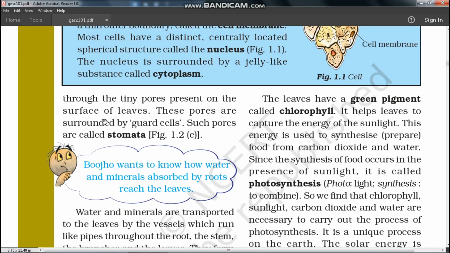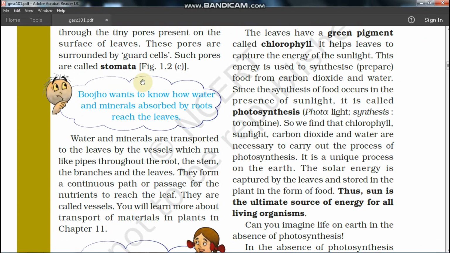If you look at the backside of a leaf, you can see small pores, small holes. They are called stomata. These stomata are surrounded by guard cells, which regulate the opening and closing of the stomata. When the stomata are open, carbon dioxide is taken in by the plant. So till now we have seen three essential elements: water, minerals and carbon dioxide, which are necessary for photosynthesis.